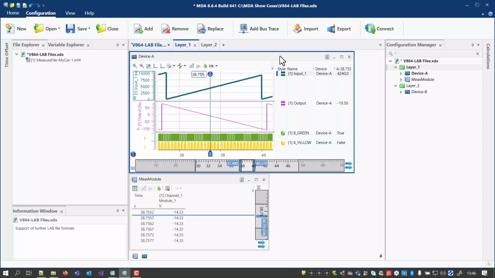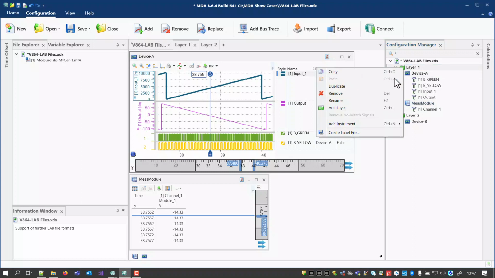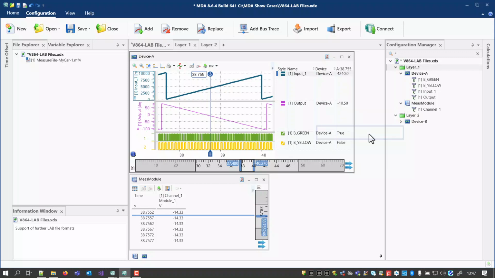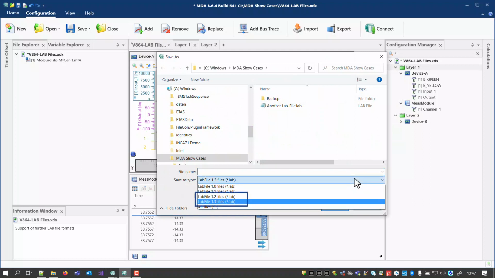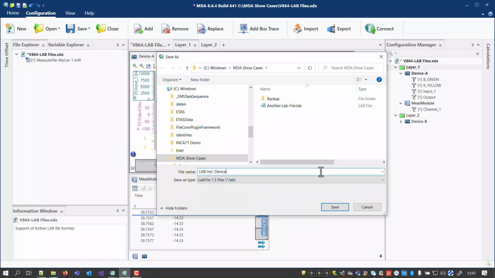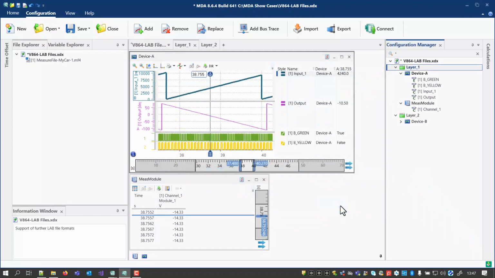You can create label files from MDA's configuration manager. Based on the node you select, the file contains the signals from an instrument, a layer, or the whole configuration. Simply use the context menu entry Create Label File. Since MDA 8.6.4, you can choose additionally from one of the format versions 1.2 or 1.3. Each label file format version supports the capabilities of the former versions.